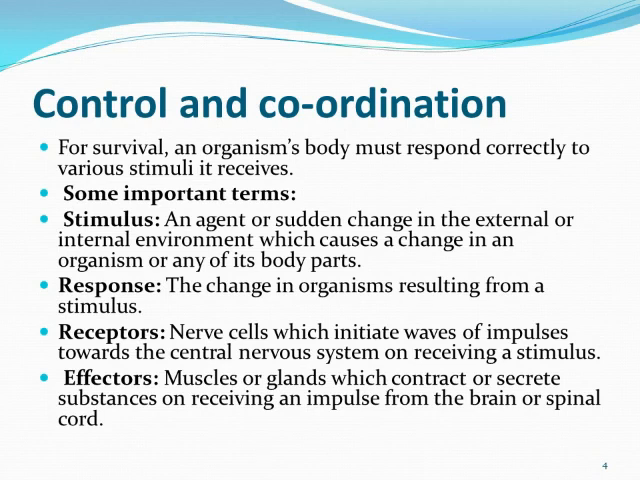Now are these terms clear, children? I'll just repeat these terms. Stimulus: an agent or sudden change in the external or internal environment which causes a change in an organism or any of its body parts. What is response? The change in the organism resulting from a stimulus. Receptors: nerve cells which initiate waves of impulses towards the central nervous system on receiving a stimulus. Effectors: muscles or glands which contract or secrete substances on receiving an impulse from the brain or spinal cord.